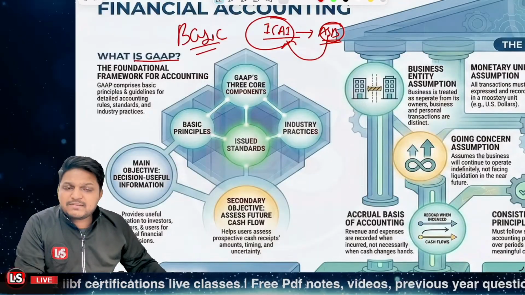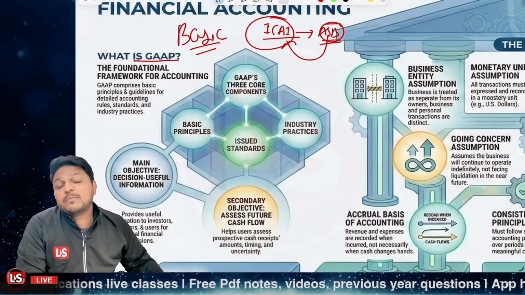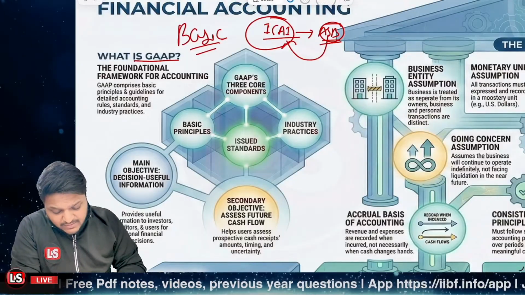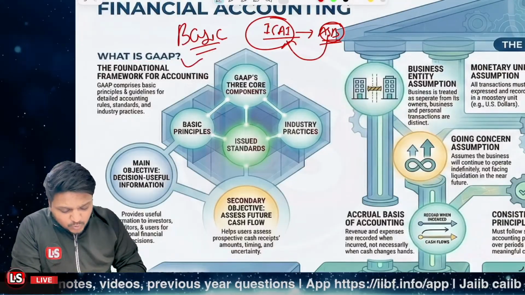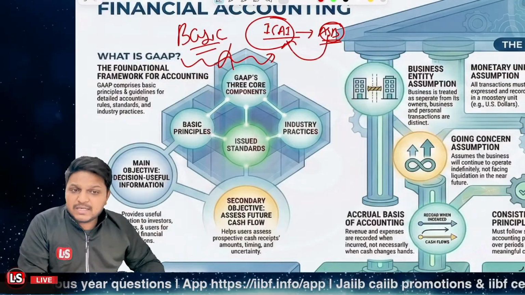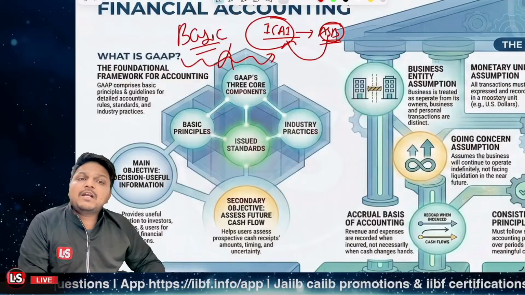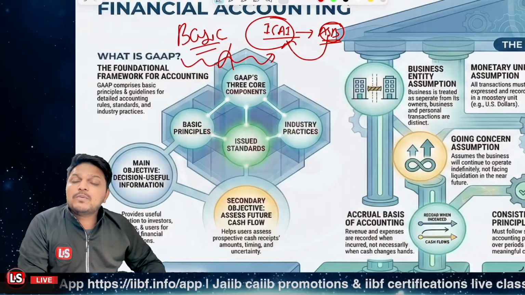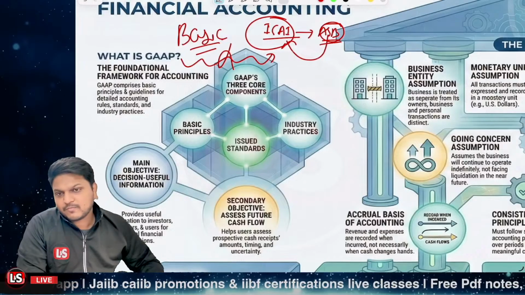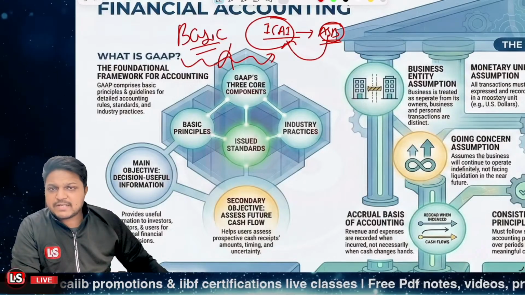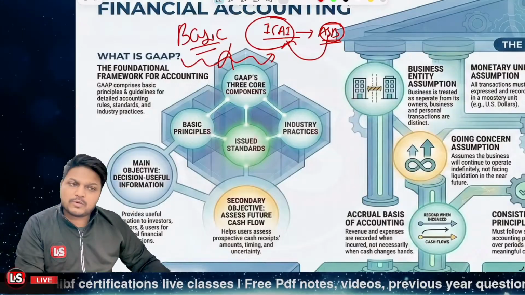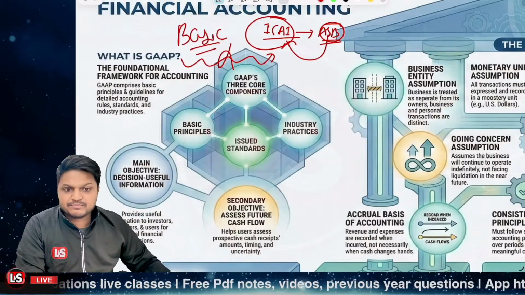right? So the basic accounting principles may not be a direct part of the accounting standards. It's not the case that whatever generally accepted accounting principles are there, those are going to be a direct part of the ICAI standards. But these are the related laws, and these are assumed and expected universally, right? That universally, whatever generally accepted principles are there, those are to be followed. That is the GAAP. Is that clear?